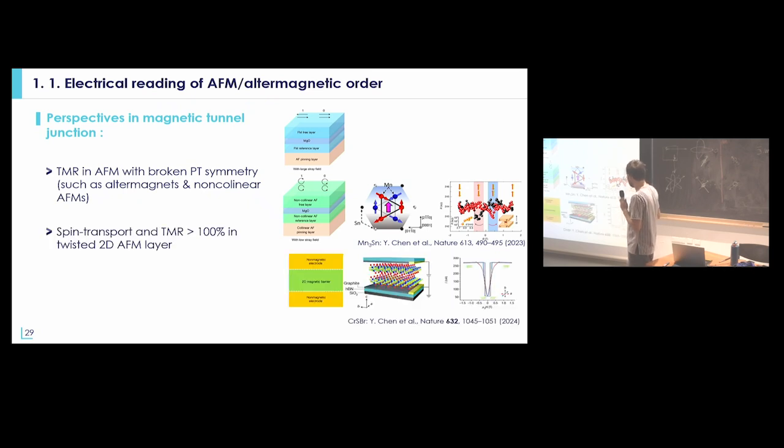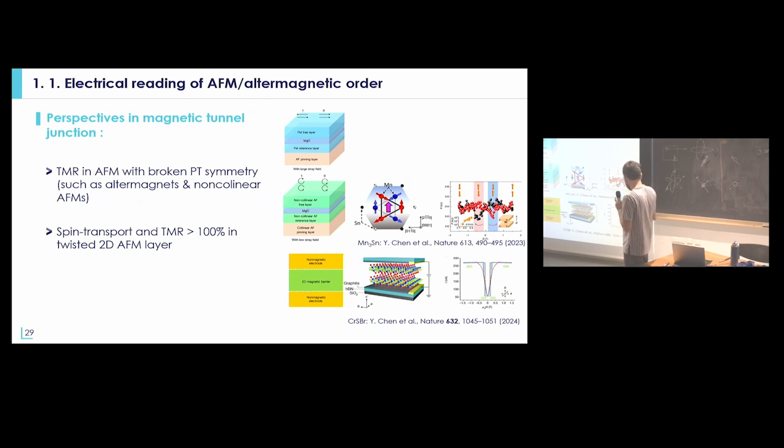Another nice approach was done with 2D materials, but it requires being able to switch from an antiferromagnetic order to a spin-flip state where the spins are fully parallel to each other.